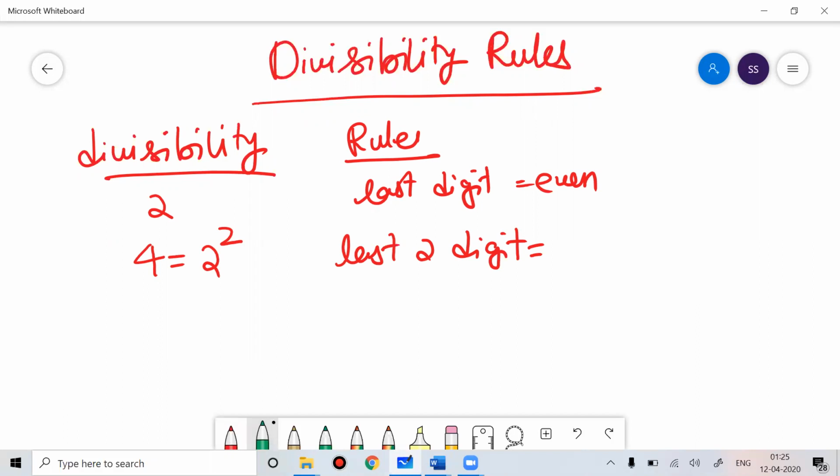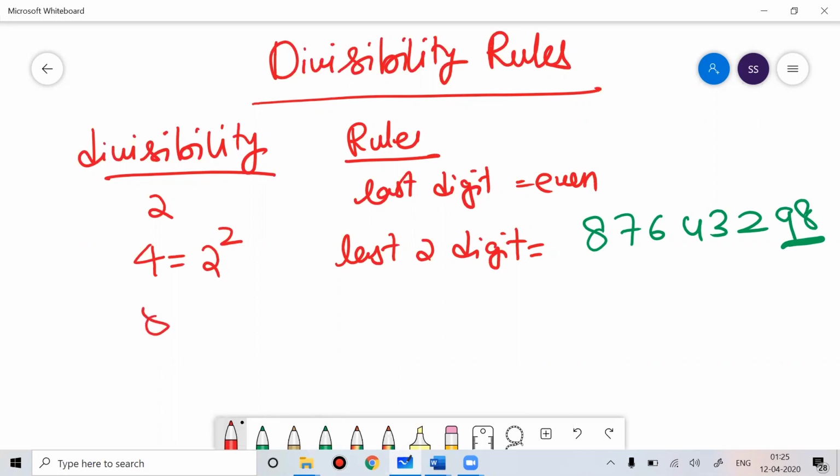For example, take any number, simply any number, 8, 9, 6, 4, 3, 2, 9, 8. If I ask you, is this number divisible by 4? I'll just see the last two digits. The last two digits of this number are 98. So is 98 divisible by 4? No, right? If you divide 98 by 4, 4 2s are 8, 1 carry, 18. 18 is not divisible by 4.